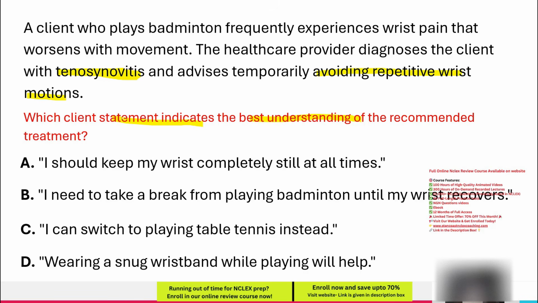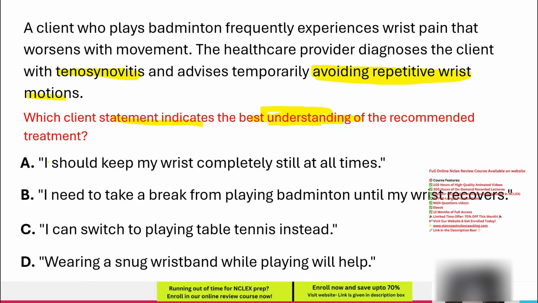What is the question asking for? The keyword understanding means we must select the statement that correctly reflects knowledge of proper treatment. The phrase, avoiding repetitive wrist motions, suggests that the correct answer must emphasize stopping activities that strain the wrist. To answer correctly, we must eliminate incorrect responses and choose the most appropriate statement based on medical recommendations.